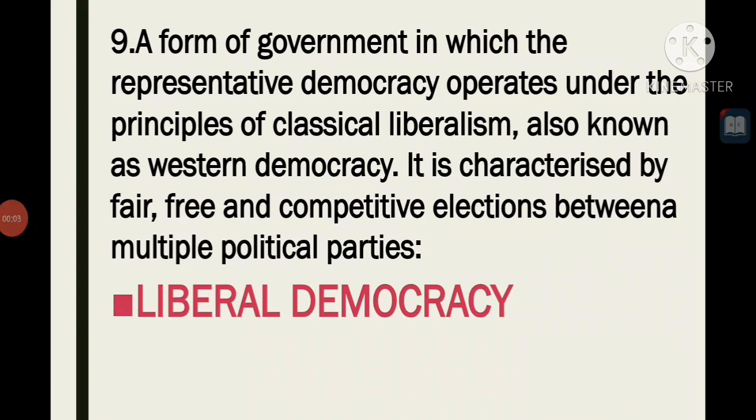A form of government in which the representative democracy operates under the principle of classical liberalism, also known as Western democracy. It is characterized by fair, free and competitive elections between multiple political parties.